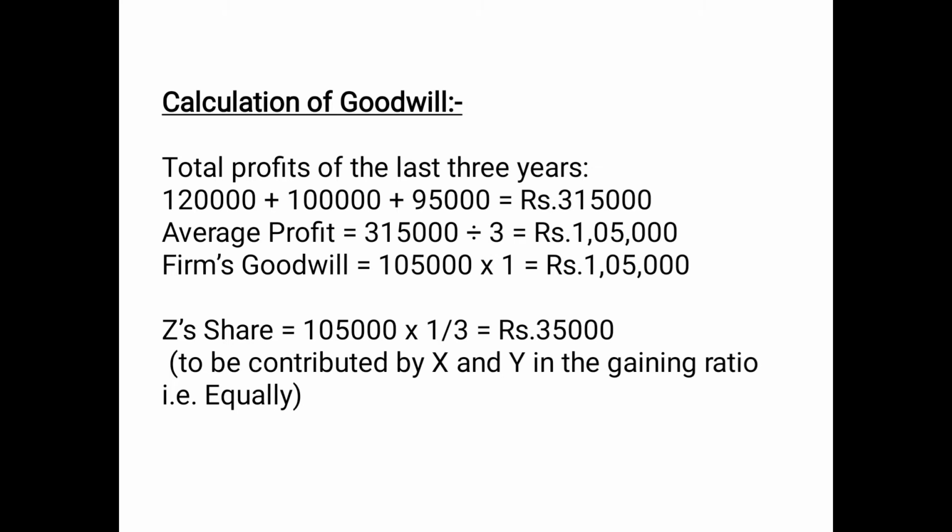Now the share of Z will be the firm's goodwill, 1,05,000, multiplied by his share of profit, that is 1/3. So it will come to rupees 35,000, which will be contributed by X and Y in the gaining ratio, that is equally. Since no information was given, we have simply struck out the share of the retiring partner.